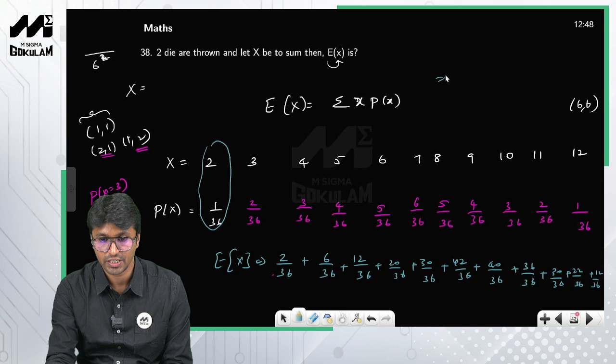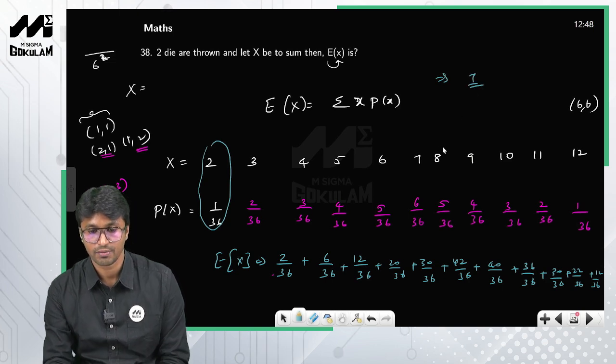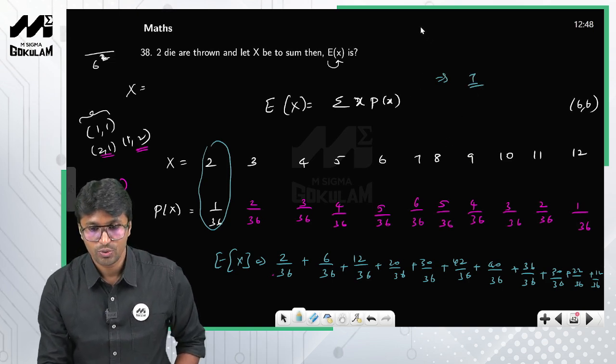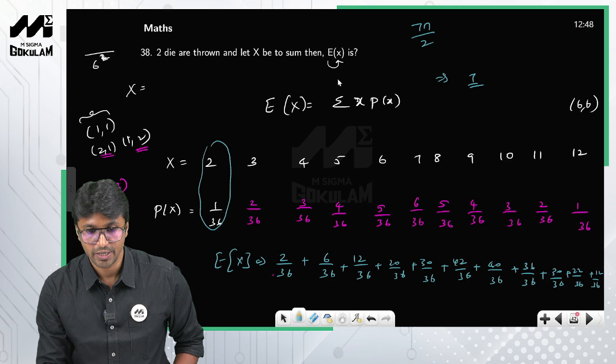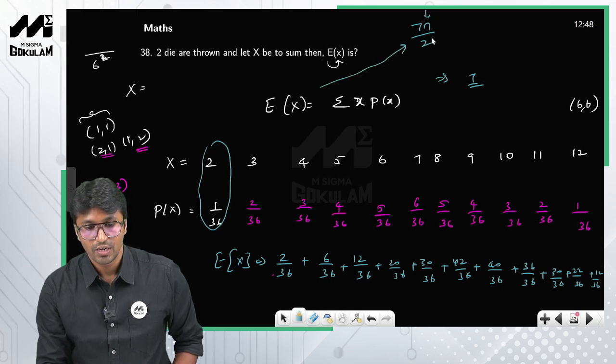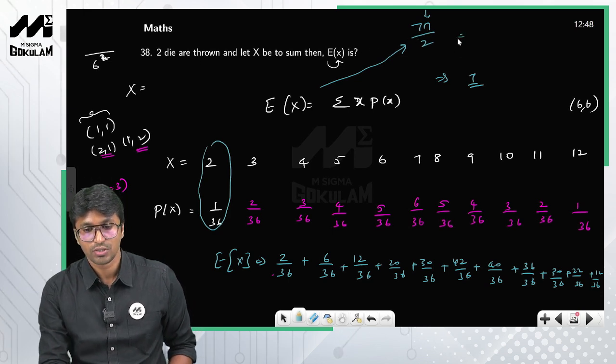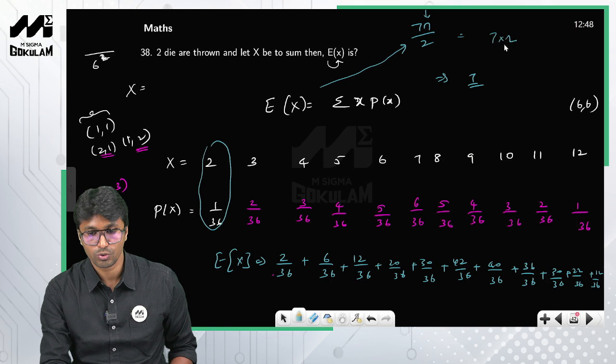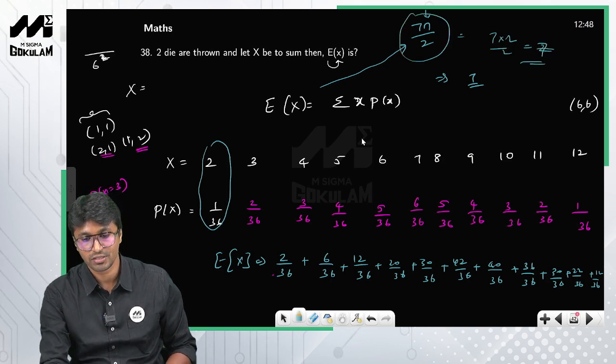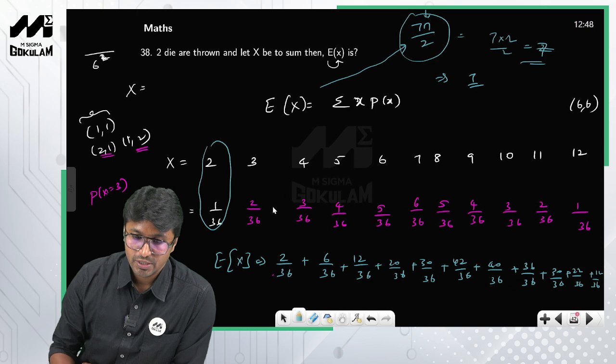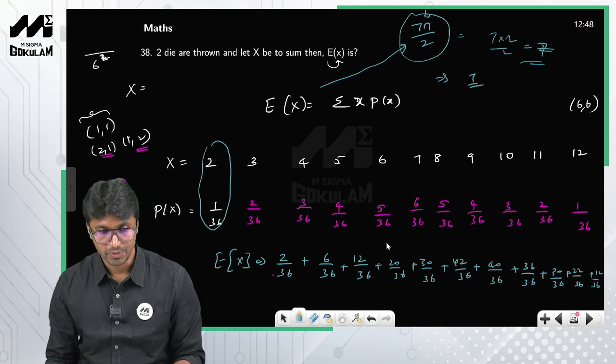So when you solve this, it comes out as 7, right? Okay, so you also have a direct formula, which is nothing but the expectation is 7n by 2, where n is the number of dice thrown. Here you have 2 dice thrown, so the value of n is equal to 2. So this is nothing but 7 into 2 by 2, which is 7. This is direct, but you need to remember it. If you don't remember this, this is how you solve this particular problem.